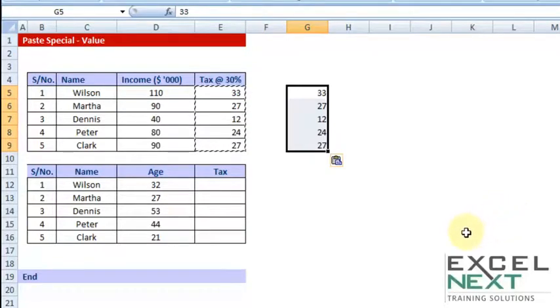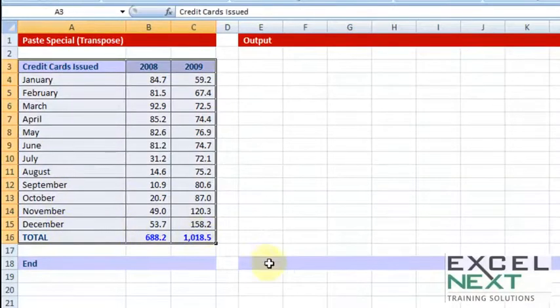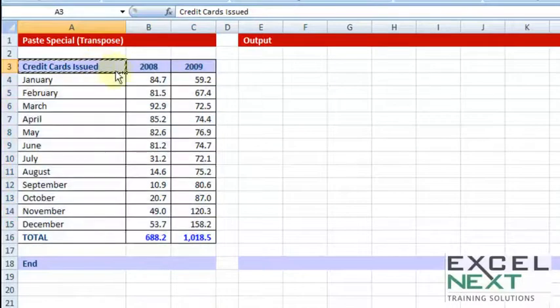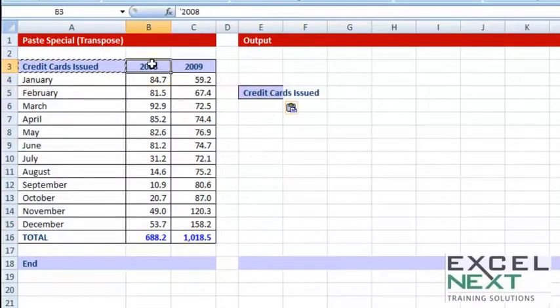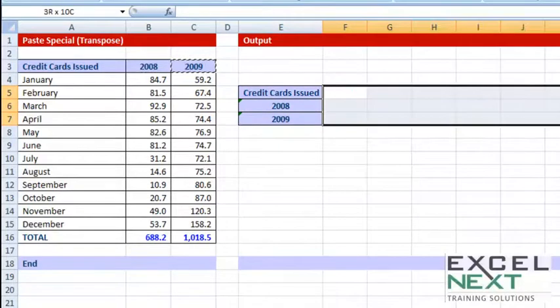A similar concept based on Paste Special, let me go to sheet 5 to discuss that. Now, data which talks about credit cards issued in different months of 2 years, and I would want to present this entire mini report in such a manner that it is appearing horizontally. When I say horizontally, I would be referring to the data set in this manner. So I'm just manually copying and pasting it to illustrate what I want. So the data should be presented in a horizontal manner.